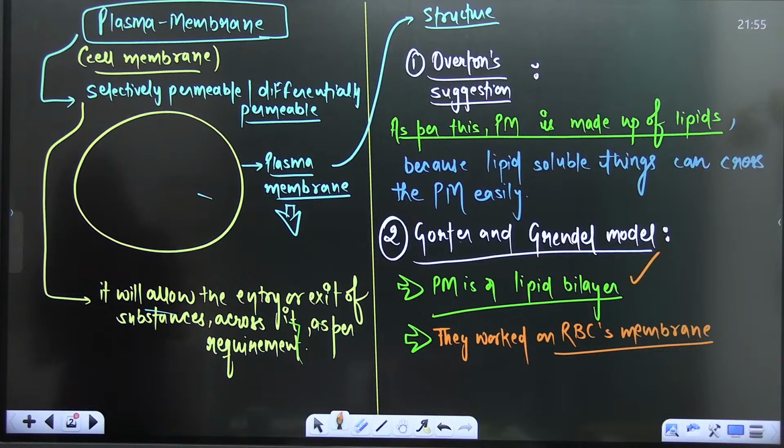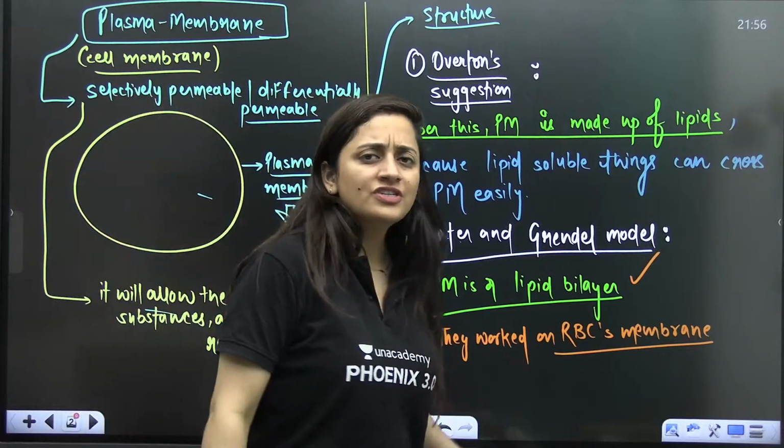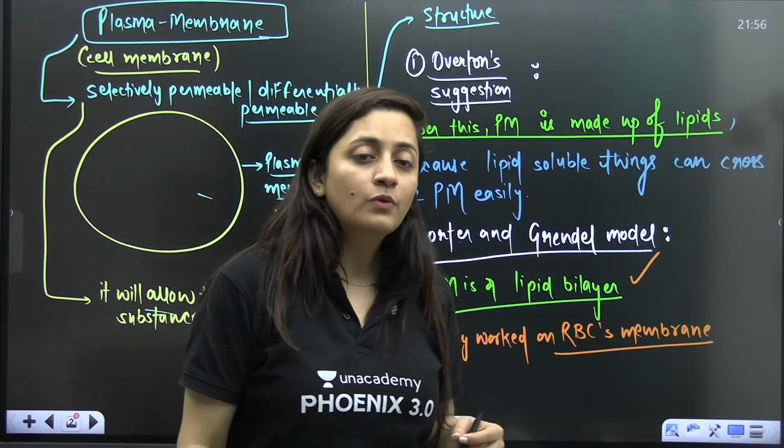Can you tell me why? Yes? Anybody here in the class? Kindly answer my question. Why is the RBC membrane used to study the plasma membrane? Anybody? Not just in this model, in other models also, you will see that they go for the RBC membrane.